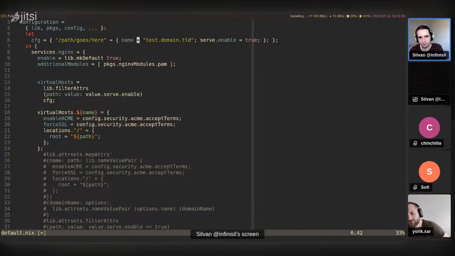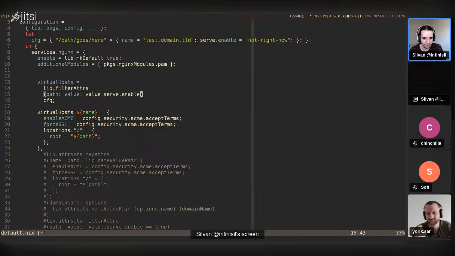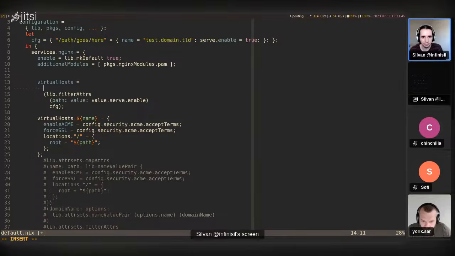Although you could also imagine this is a false or a not right now. Then this equals true check would actually make sense as well. But I'm just going to assume it's a Boolean for now, and so we can remove this equals true. All right, and so we filterAttrs first. Now we have the same kind of set, but we want to apply this.